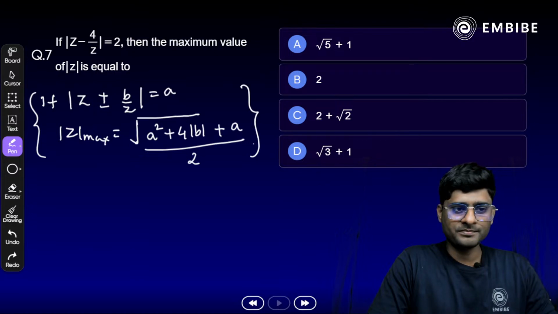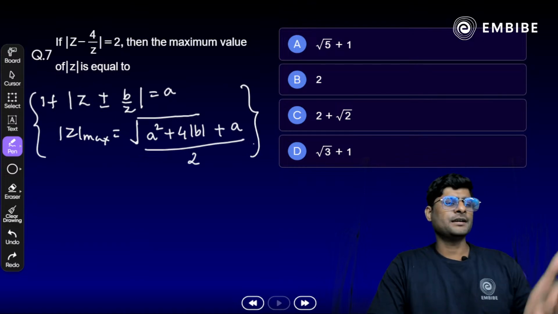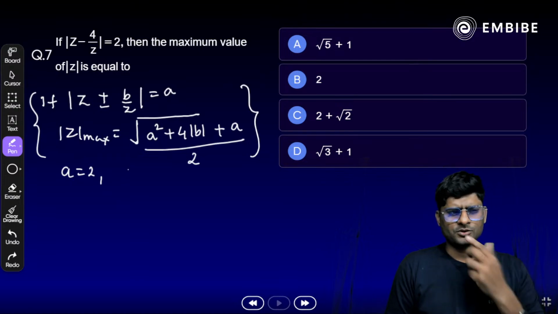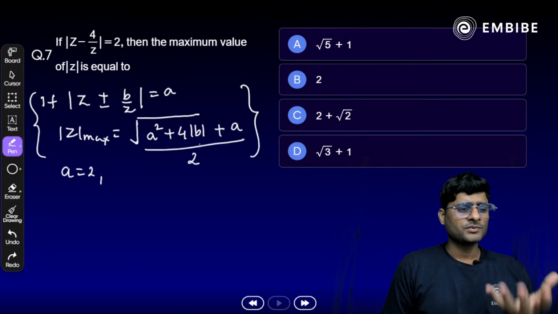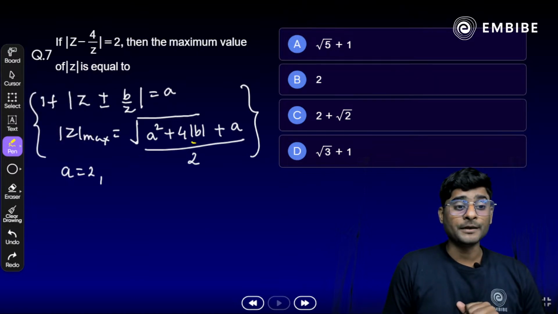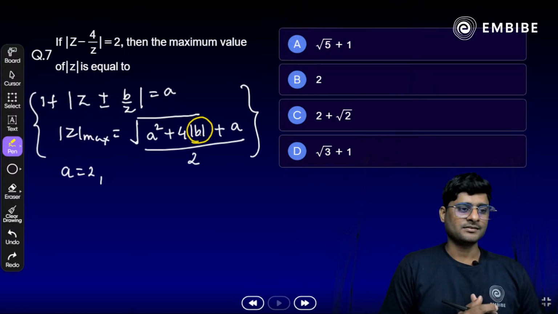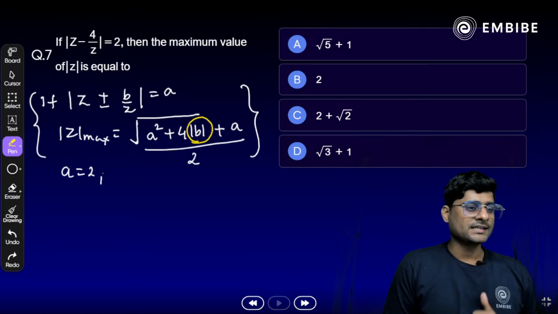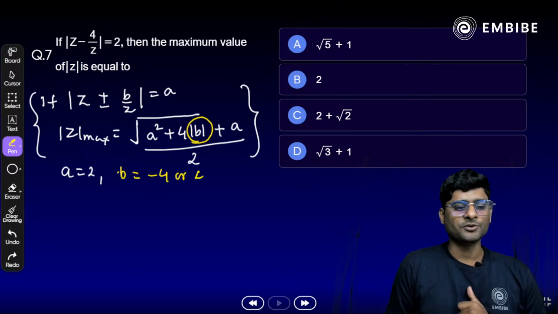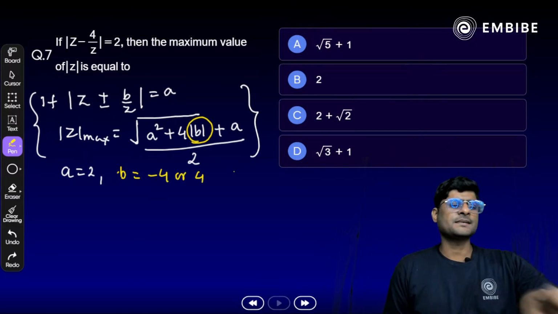If we go through the traditional method, it takes a lot of time. So just compare; you can easily find a and b here. a is 2, and b is 4. Whether it is plus 4 or minus 4, it will not have any effect, because the b portion is in the mod. Whether you take positive or negative, you will get the same answer. Just substitute the value.